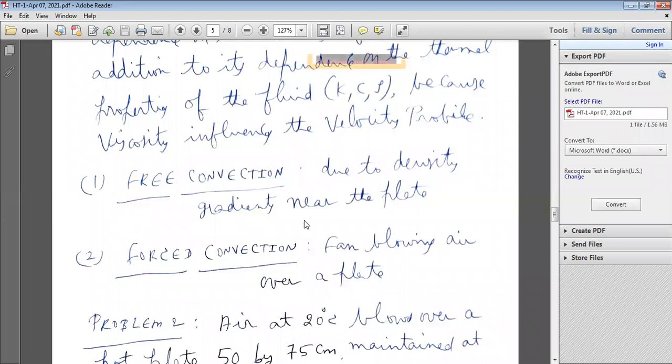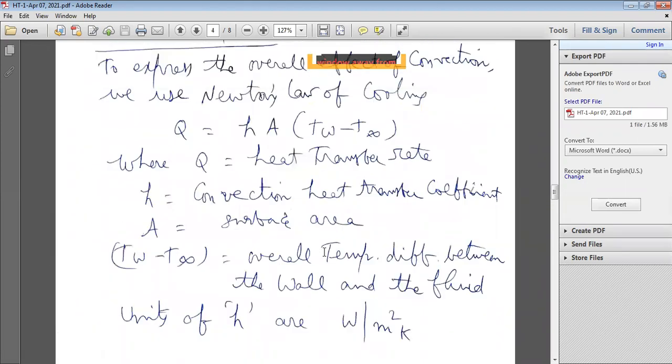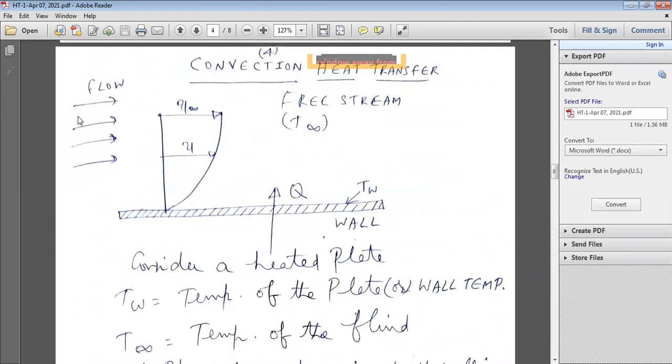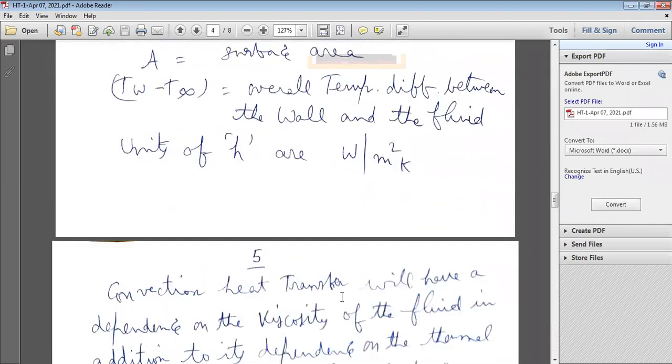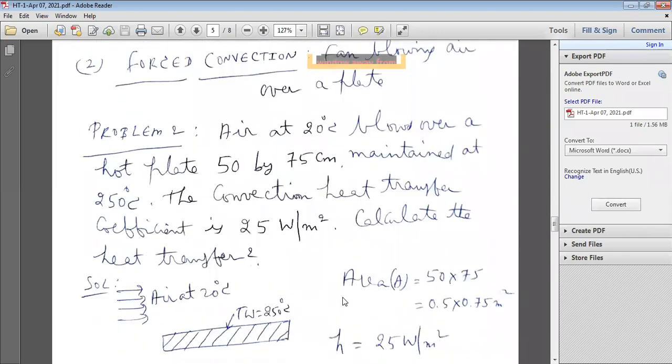But if you do not provide any fan or blower, it takes time to have heat transfer from the hot plate to air in a natural manner. If you want to remove the heat in a fast manner, within a short period of time, you have to provide a fan or blower. That kind of convection heat transfer is known as forced convection heat transfer.